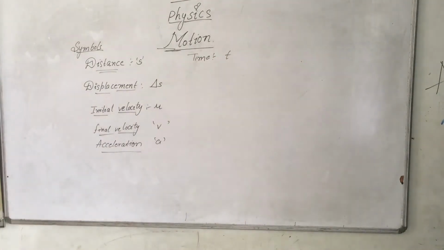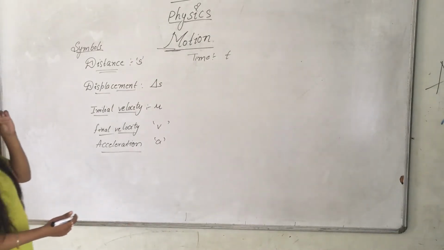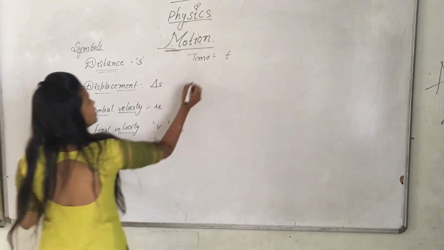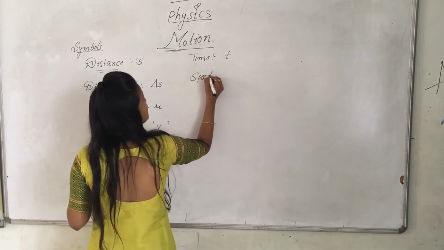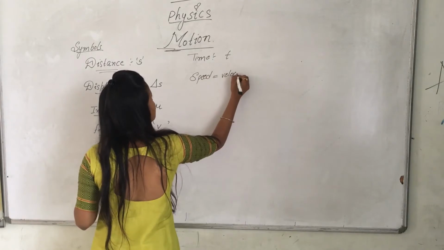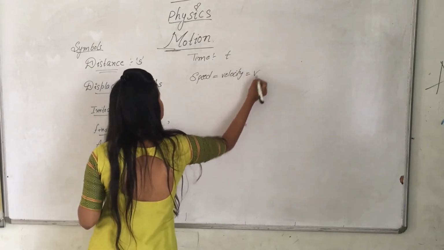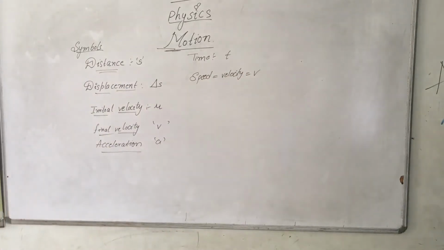You understood now? Speed is also the velocity, right? So speed is also referred to as velocity. Both have the same units, so they are both represented by the letter V. Okay.